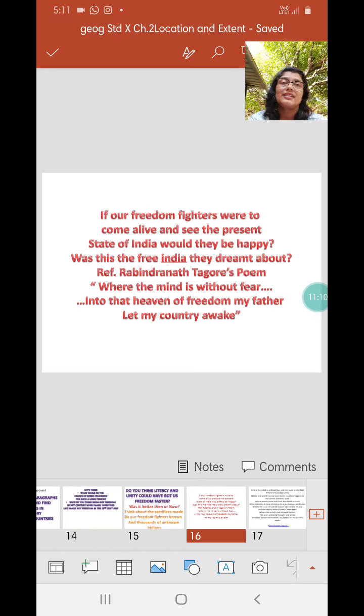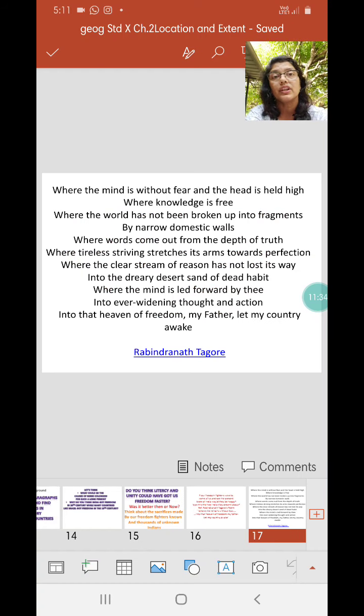For this we can refer to Rabindranath Tagore's poem, Where the Mind is Without Fear. You have it in your English textbook. As I told you, geography is an integrated subject today, so here you will study literature as well. You need to get back to your English textbook and open the poem of Rabindranath Tagore: Into that heaven of freedom, my father, let my country awake.